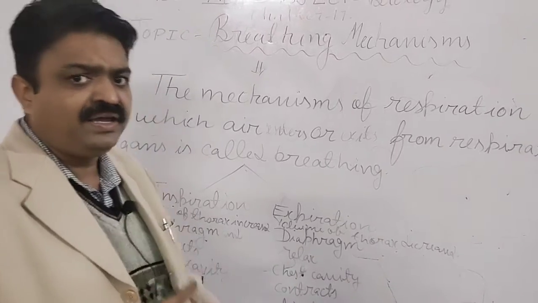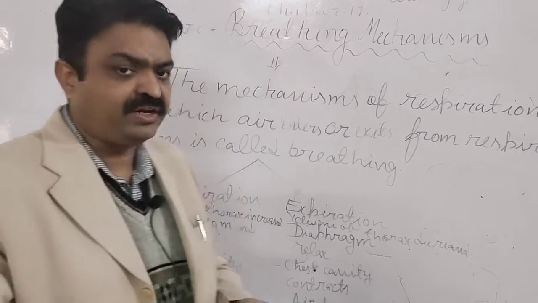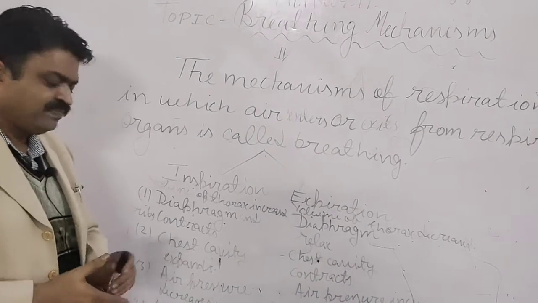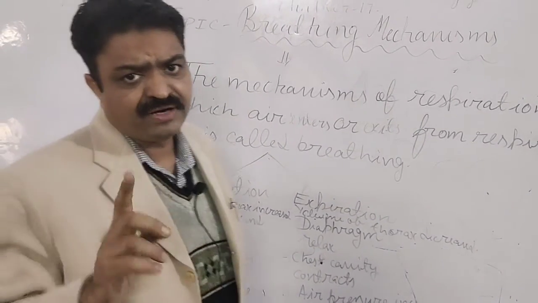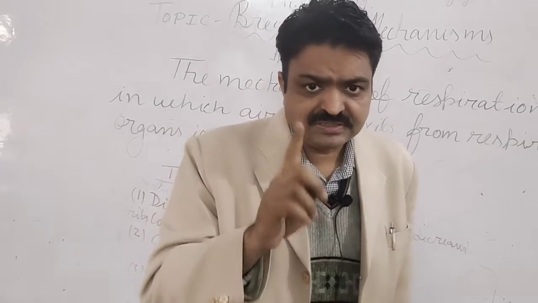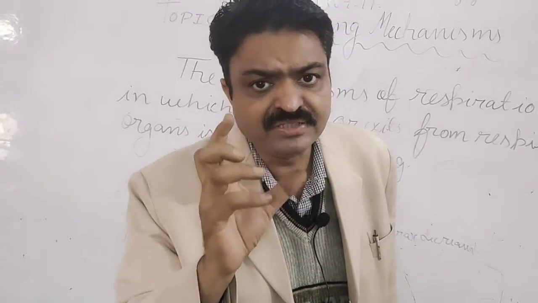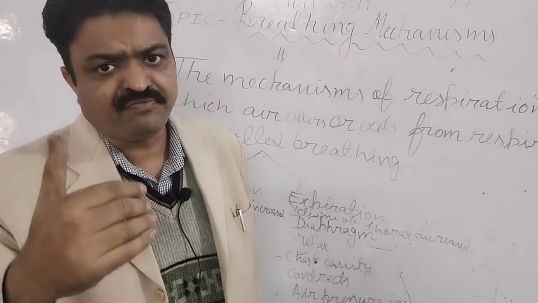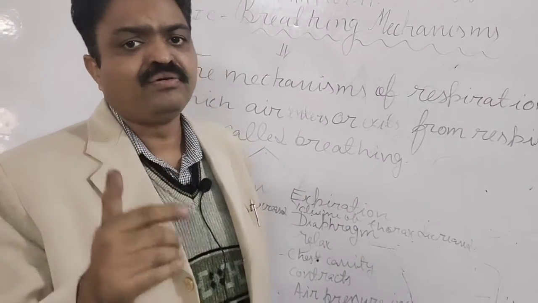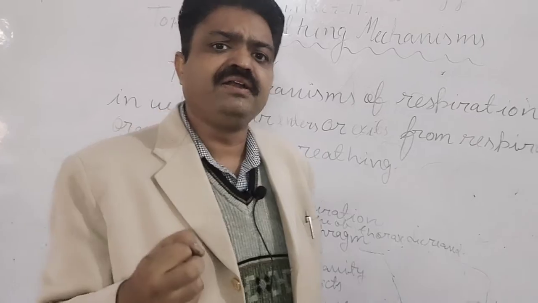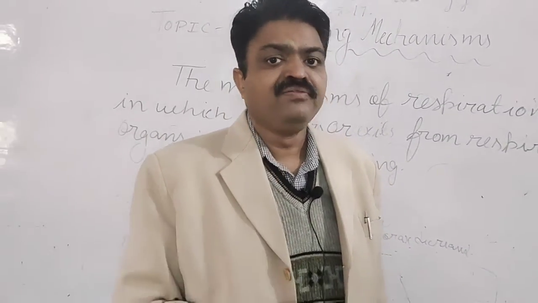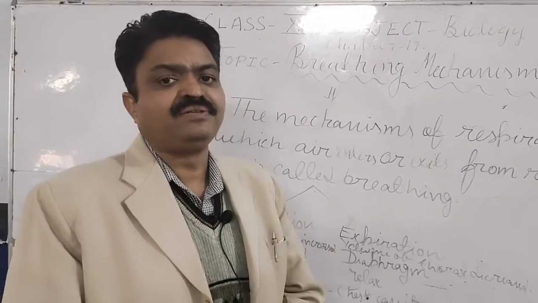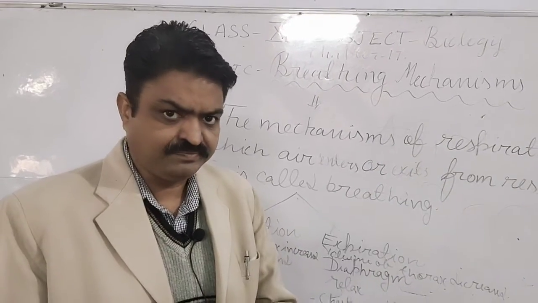In this, the air pressure is decreased. In inspiration the air pressure is decreased and air enters our lungs, and inside the lungs the alveoli, the small bag-like structures found inside the lungs, are filled with air, due to which the lung size is increased.